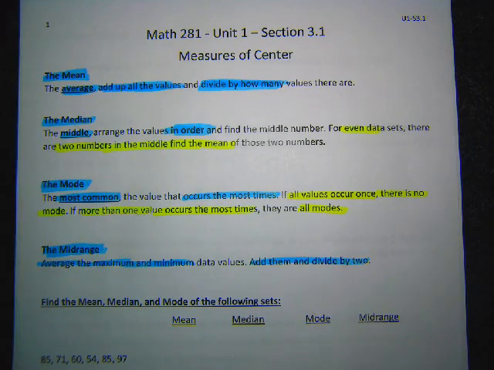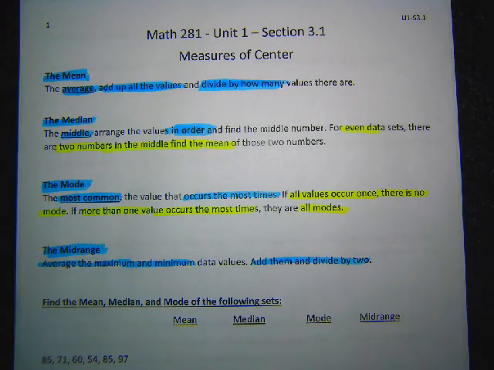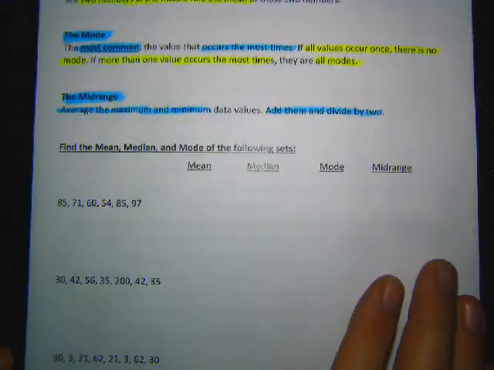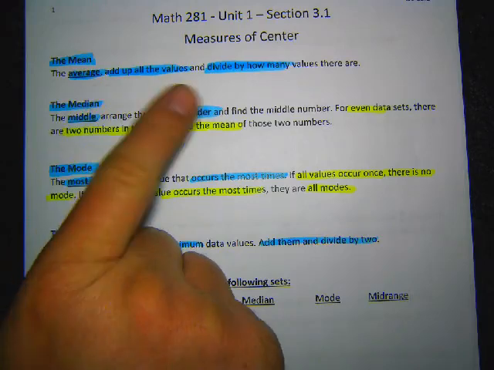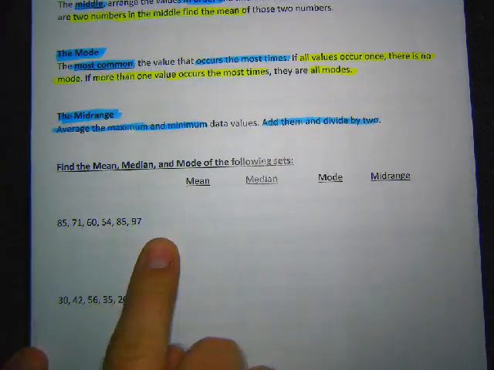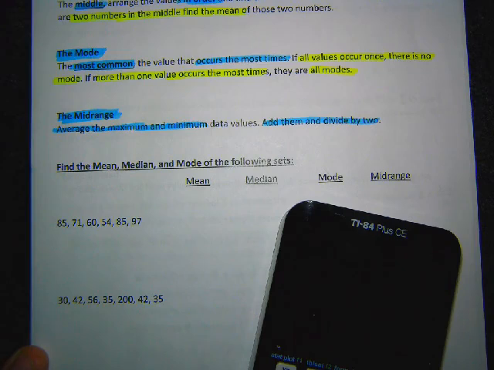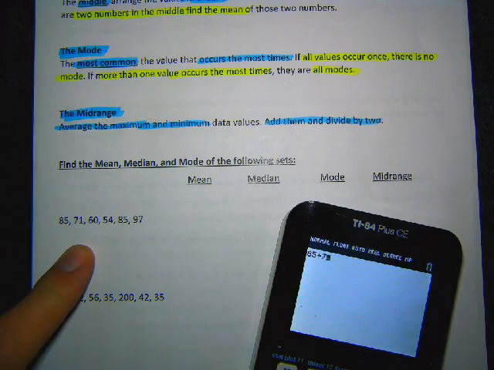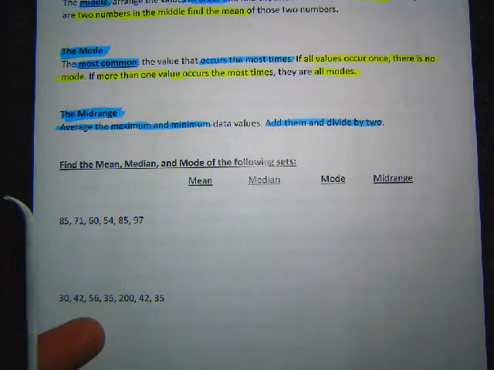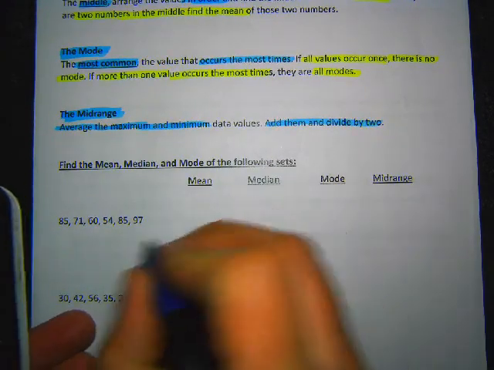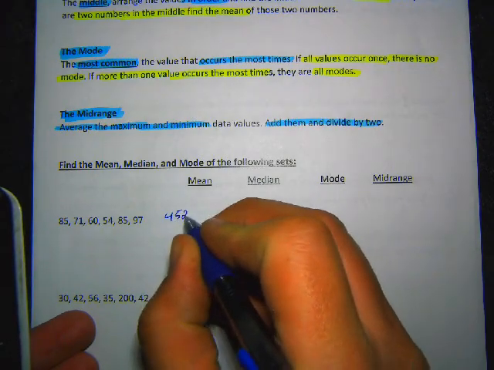That's all it uses. So we're going to go ahead and find mean, median, mode, and mid-range for a couple data sets so that we can calculate these. So first off, remember that mean is the average, where you add them all up and divide by how many there are. So I'm going to take my data set and throw it in my calculator and add them up. So we add up that 85, 71, 60, 54, 85, 97. Get our total here, which in this case is 452.